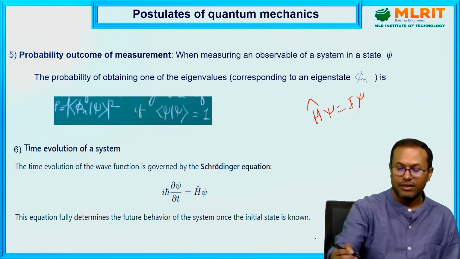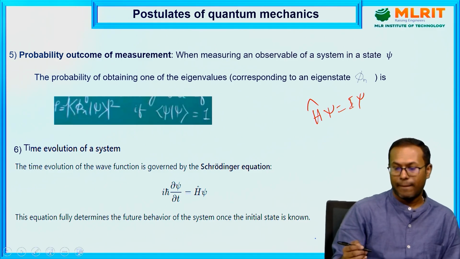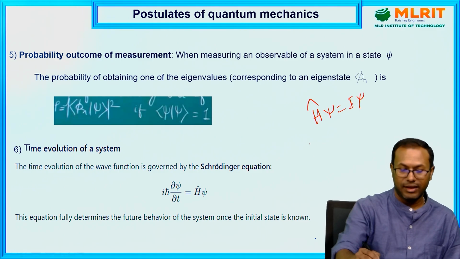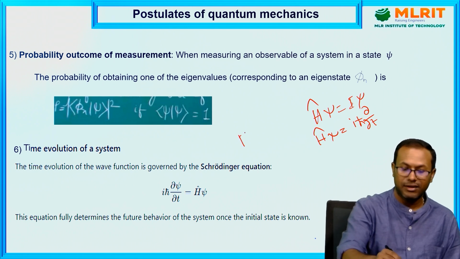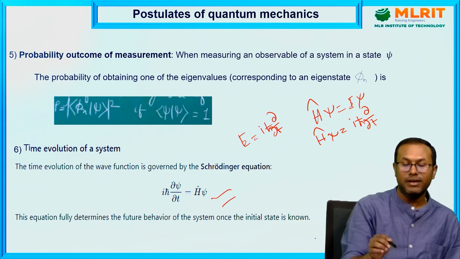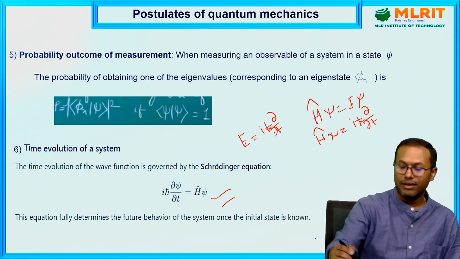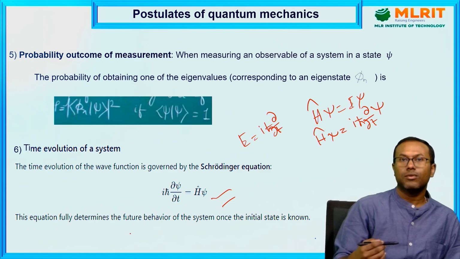E can be expressed in operator form, so we can write H psi equals i h bar del/del t acting on psi. That is, the energy E can be written as i h bar del/del t. This gives the time evolution of the Schrodinger equation, basically the time-dependent Schrodinger equation. So there are some postulates of quantum mechanics.